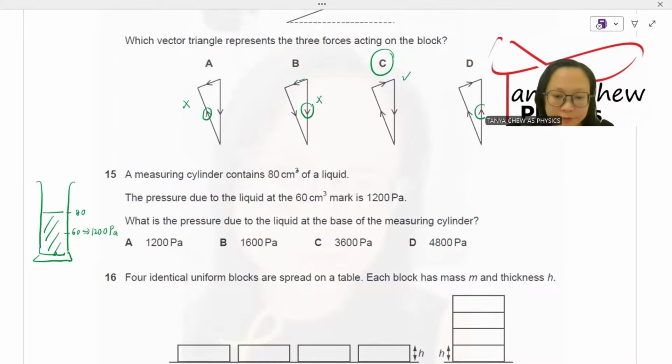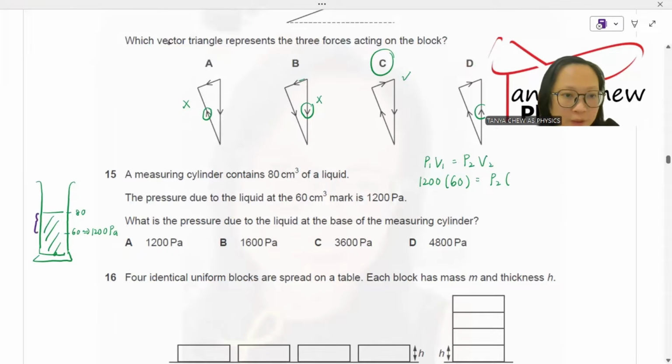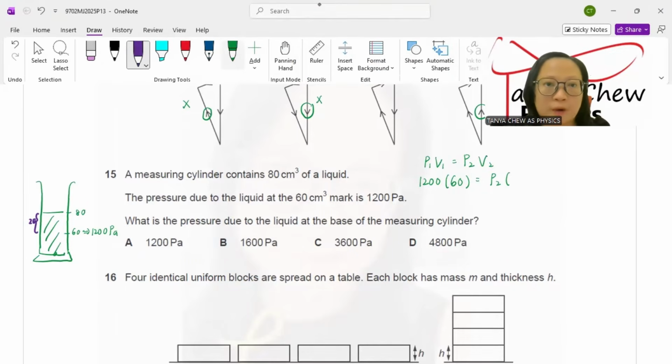I am going to use this method. I'm going to use Boyle's law, P1 V1 is equal to P2 V2. Now P1, pressure 1, is 1,200. Volume is 60. I want to find pressure 2. The difference between these two liquid levels is 20 cm cube. So I'm going to find the pressure at volume 20 cm cube.